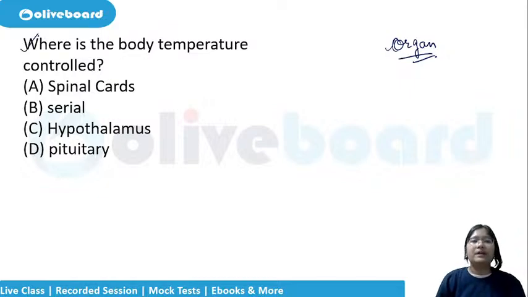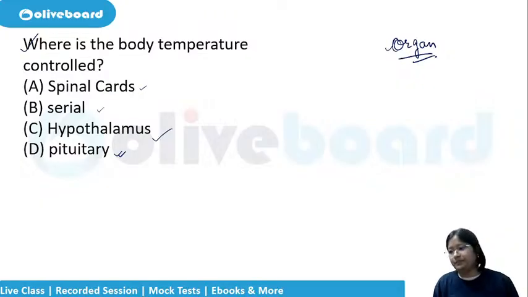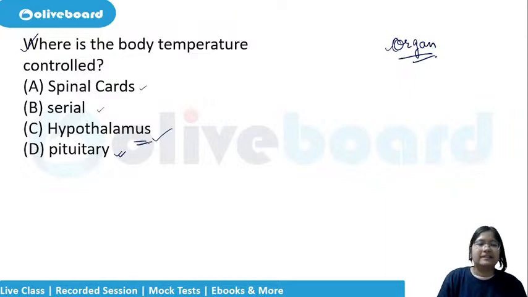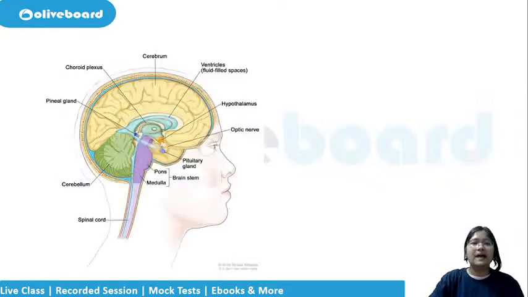Where is the body temperature controlled? The body temperature in the case of humans, because we can regulate it, right? So it is controlled in the spinal cord, in the cerebrum, in the hypothalamus, or in the pituitary. What is the correct answer? Which part of the body in the head region will control the body temperature? Skin, yes, is the largest organ, that is the correct answer, and hypothalamus is the correct answer for regulating the body temperature. So the answer will be hypothalamus.